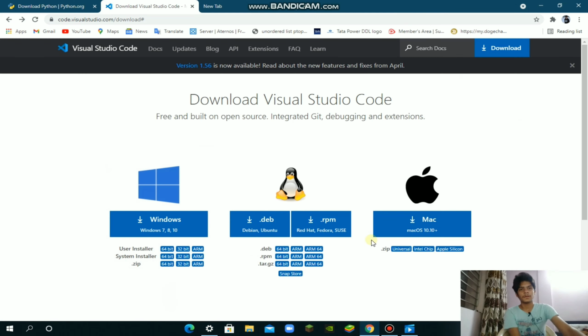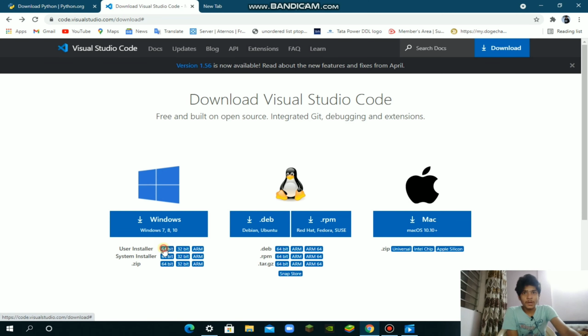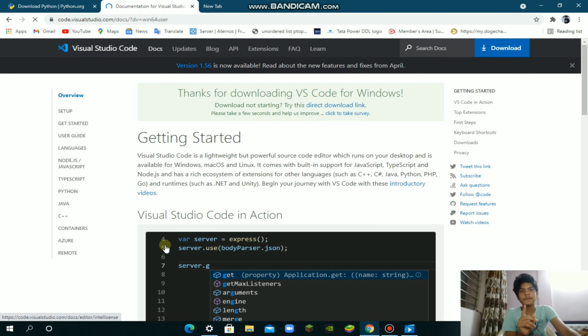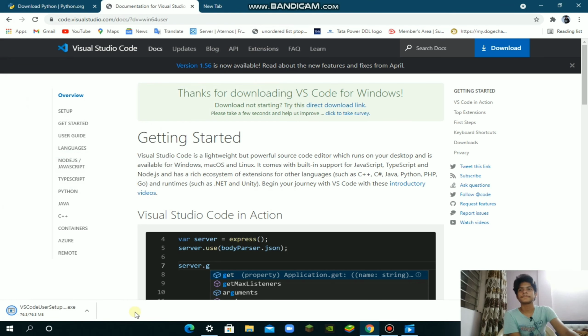Okay, these new generation PCs are 64-bit PCs actually. That Core 2 Duo Pentium was 32-bit. Okay, now click on 64-bit download, user installer, not system installer. We will need the system installer when we will be learning Django, Flask, etc. Click on save. My net is fast, so it will be downloading at fast speed.